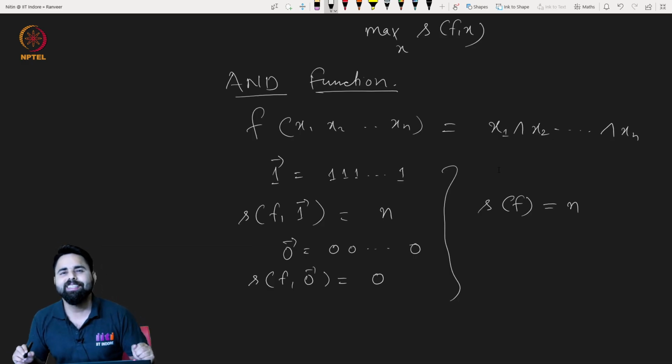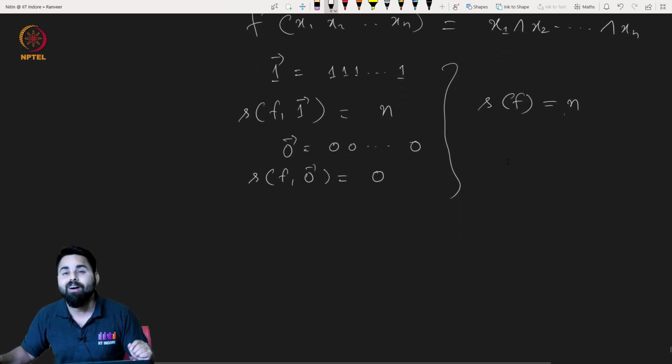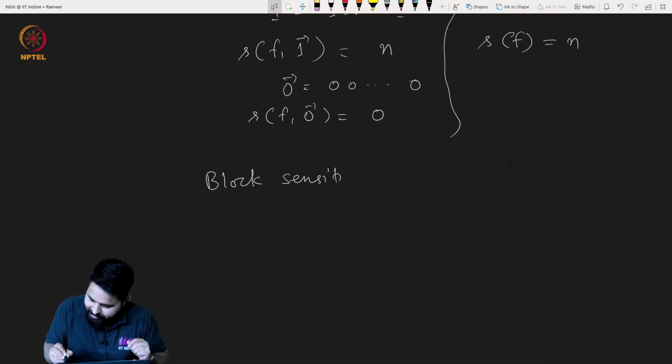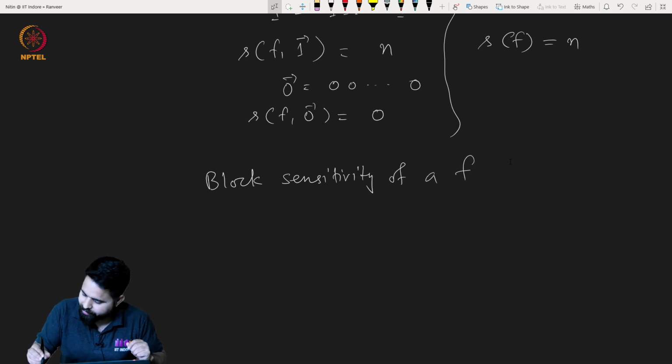Now let us come to another concept that we call block sensitivity of a Boolean function.